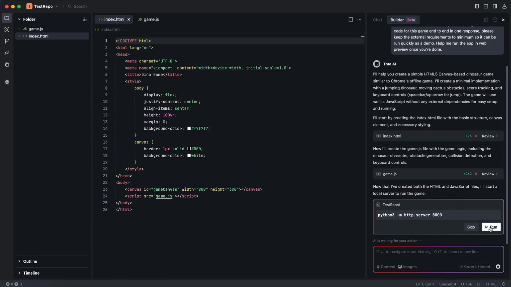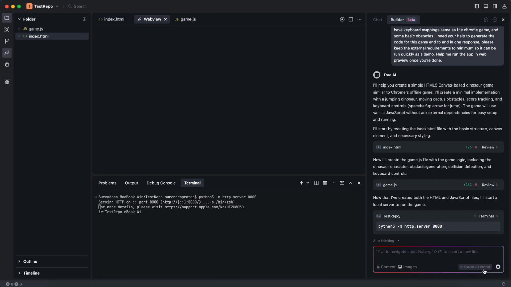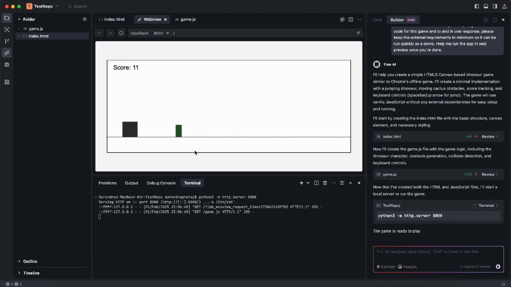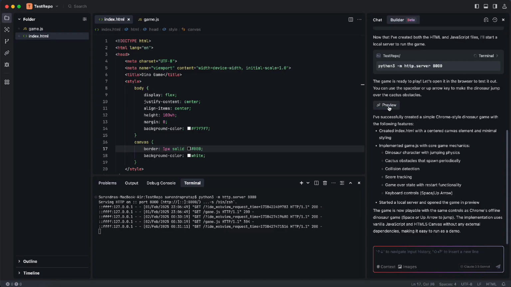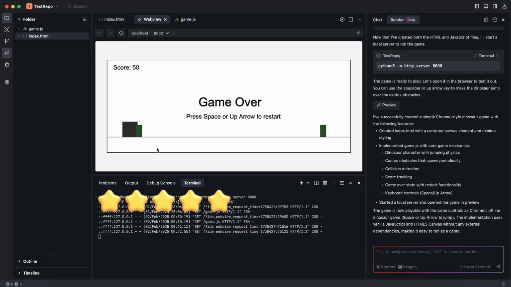Now it's asking me to start the server. Done. Now we can see in the web view. Okay, let's hit preview once more. Hmm. I think this is a nice job.